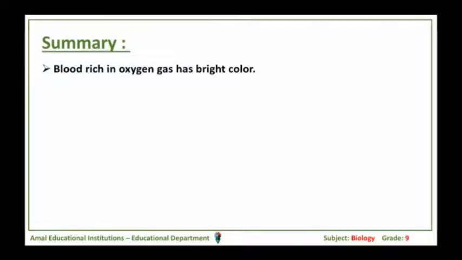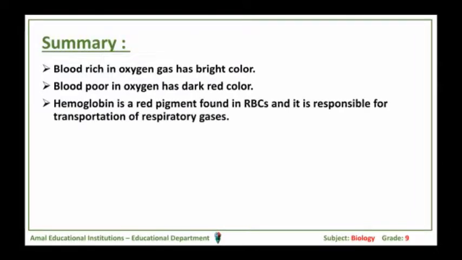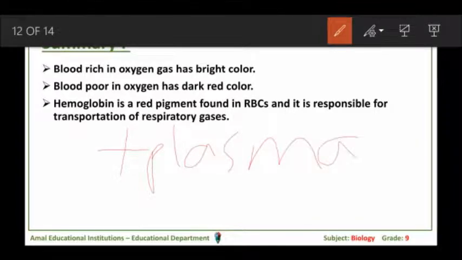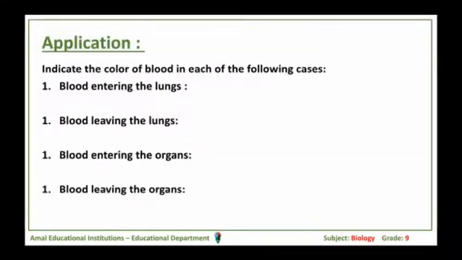The summary: blood rich in oxygen has a bright color, while blood which is poor in oxygen has a dark red color. And hemoglobin is a red pigment or molecule. It's found in the red blood cells and it's responsible for transportation of respiratory gases. And I can add here, plus plasma. Plasma is also responsible for transportation of respiratory gases.